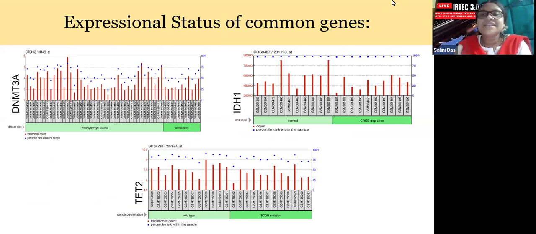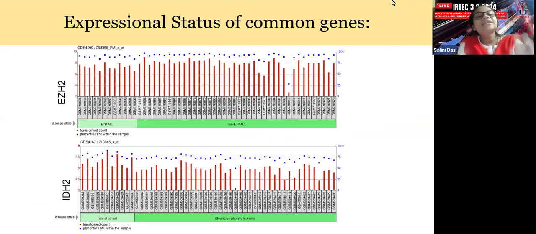These 3 are epigenetic markers which can alter gene expression on the basis of methylation or acetylation patterns. Not only that, EZH2 and IDH2 were also found to be differentially upregulated. In the control, the gene expression was lower, while in cancer, most of the patients had upregulated expression of these genes.